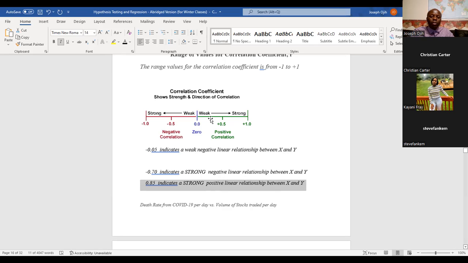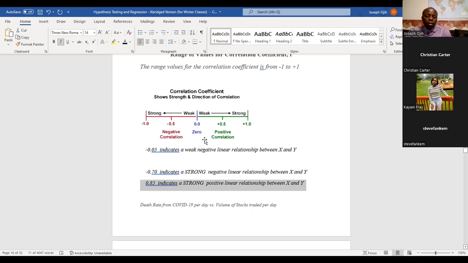But when they get close to 0, they become weak. When they get close to +1, they become strong. Same thing with the left side: if they get closer to -1, they become stronger. For a negative relationship, when one variable increases, the other variable decreases. For example, speed and time: the higher the speed, the less the arrival time, assuming that you didn't crash the car or get stopped by a speed cop.